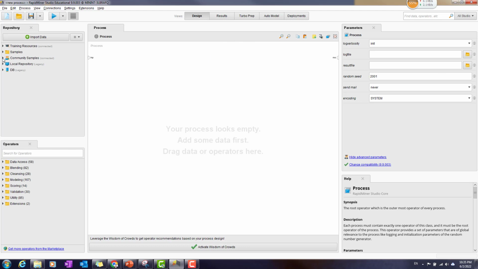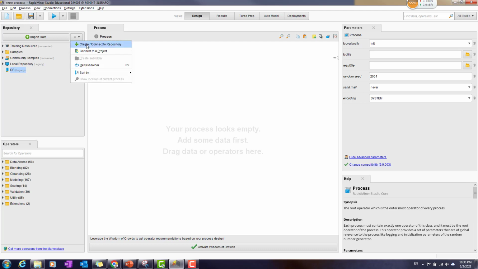Okay, let's take a look at the top right side of the screen. So you can see here the repository. This will be the place where you save all the processes into your local computer, or sometimes you would save it into a database or cloud computing.